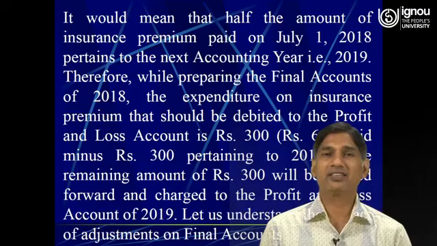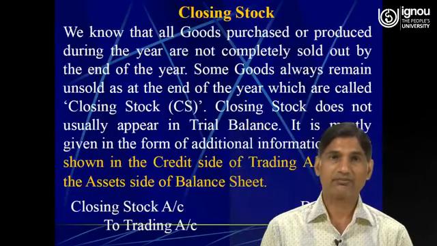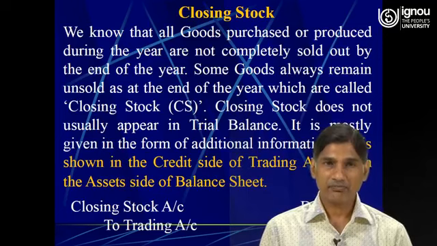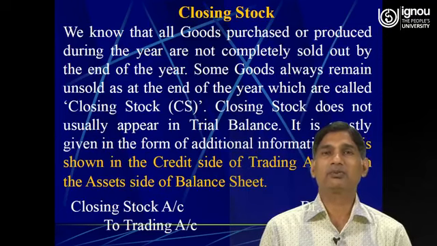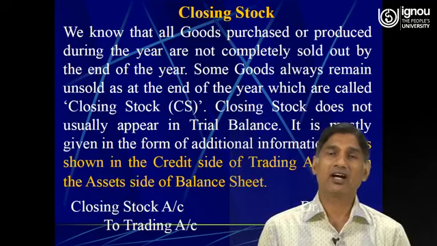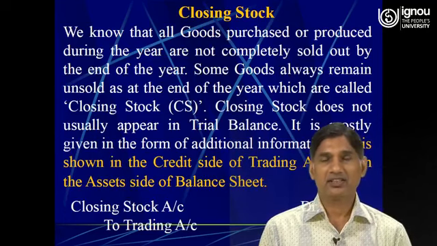Let us understand the impact of adjustments on final accounts. So first of all, the closing stock. Well friends, we know that the goods purchased or produced during the year are not completely sold out by the end of the financial year.